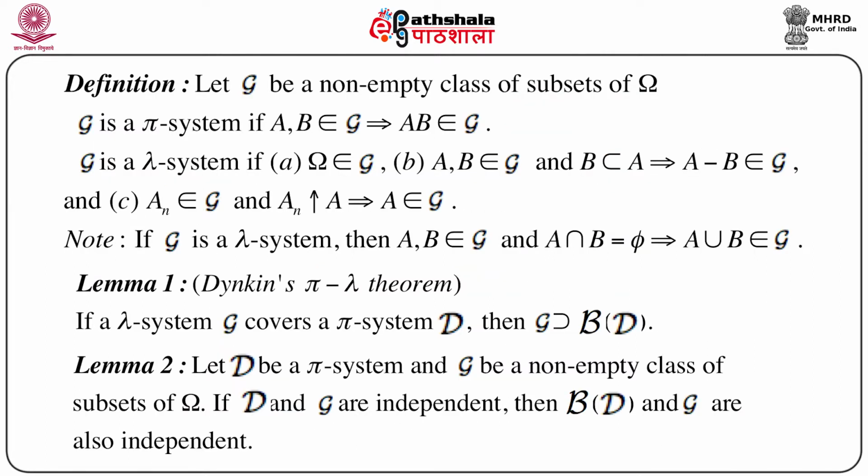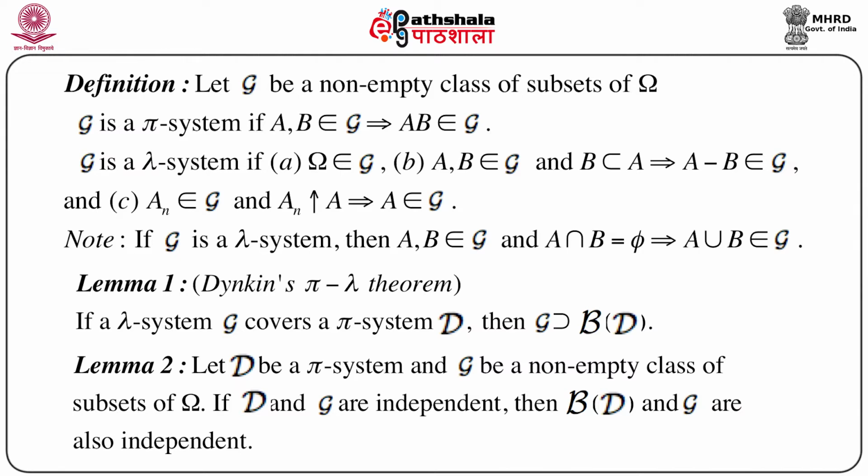So to prove this, we need another definition and two important lemmas. Let us first consider the definition. Let G be a non-empty class of subsets of omega. We call G a pi system if, for two sets A and B belonging to script G, this implies that A intersection B also belongs to G.